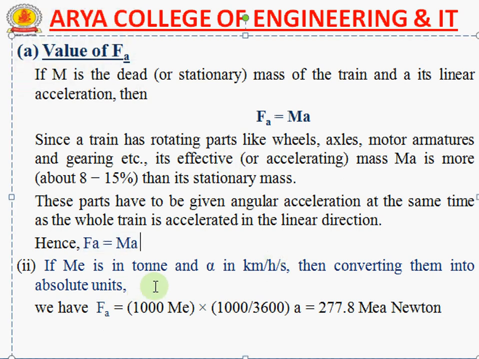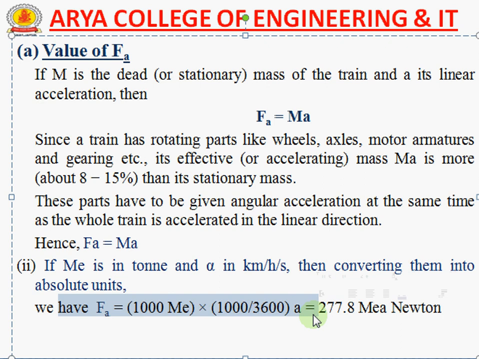If the mass is in tons, generally it is in kilograms. If we count in tons, and alpha is in kilometer per hour per second, that is the acceleration, then converting into absolute units, Fa equals 1000 upon 3600 into alpha.